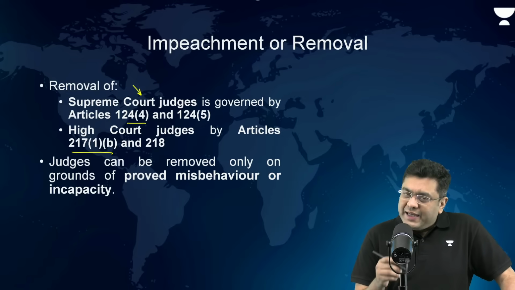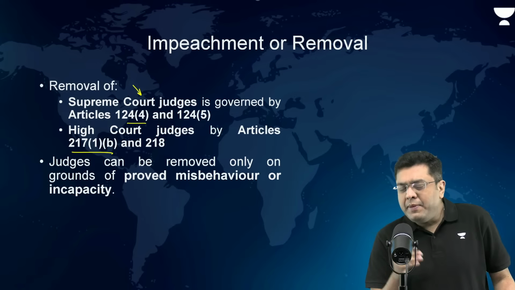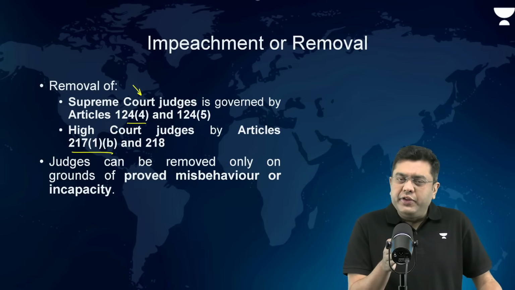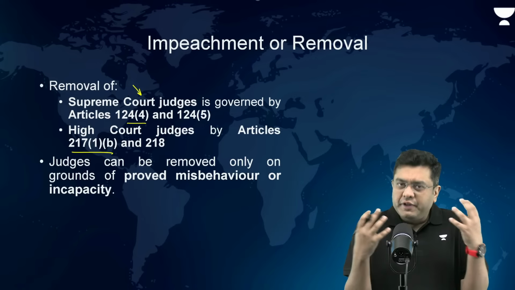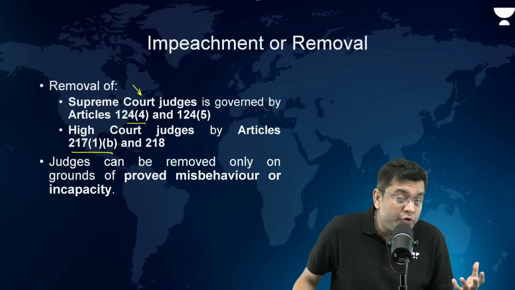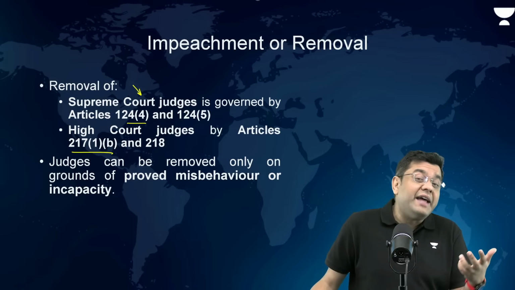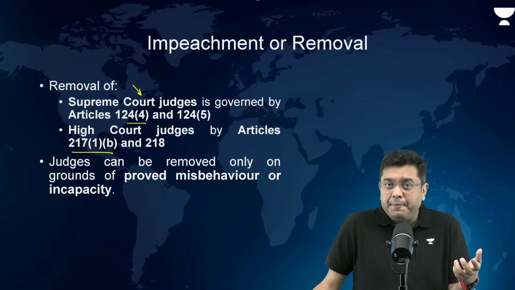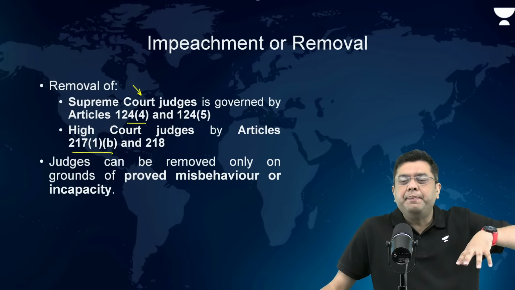Now, judges can be removed under what conditions? Because, mind you, the framers of the Constitution were very clear in this that the judiciary needs to be independent of the various different political pressures. How independent the judiciary actually has turned out to be is a matter of debate for another day. But that was the intention, initially as well, that the judiciary has to be independent.